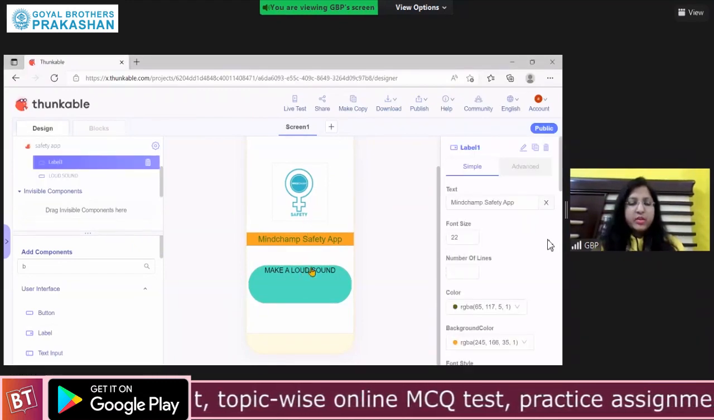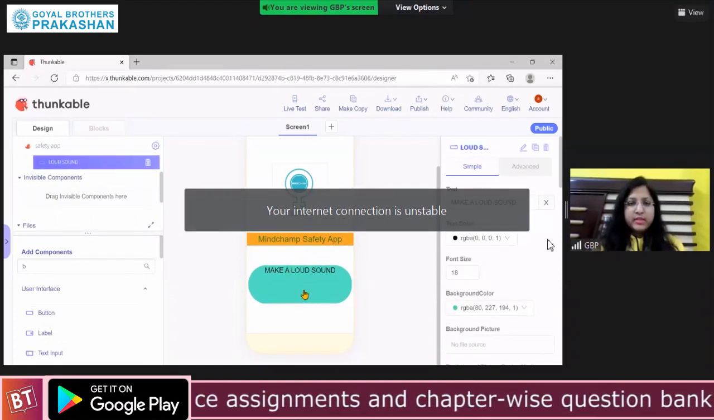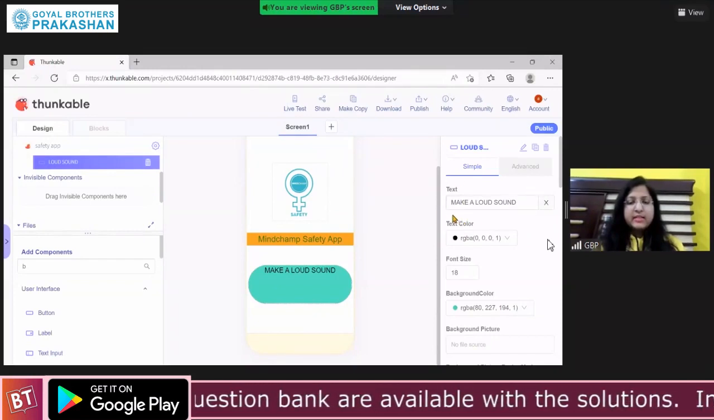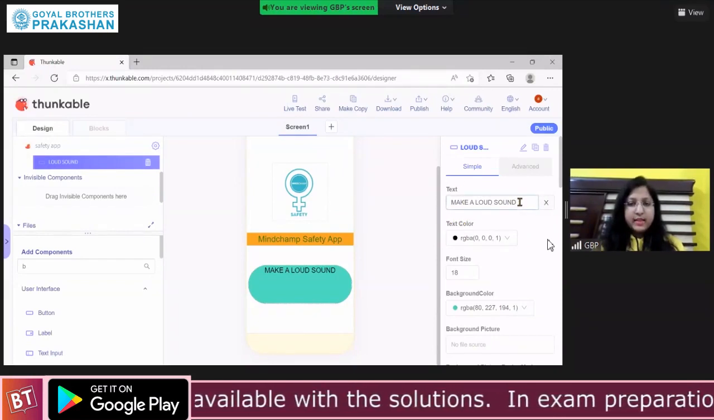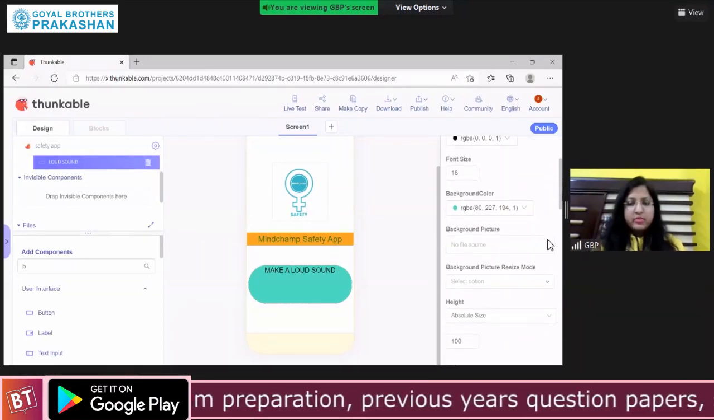Top margin and bottom margin. Okay. Then click on the button, drag and drop the button. Click on it, write the text on it as make a loud sound. Okay. Give some background color to it.